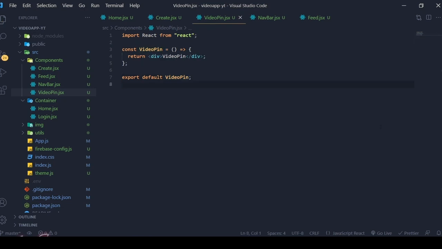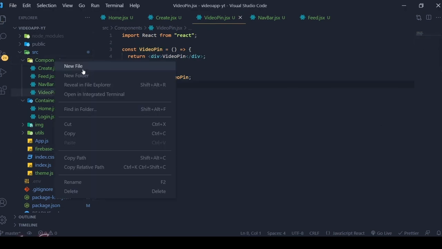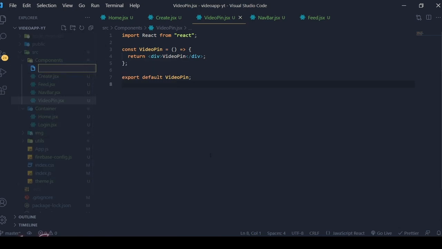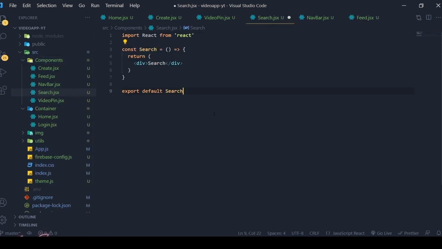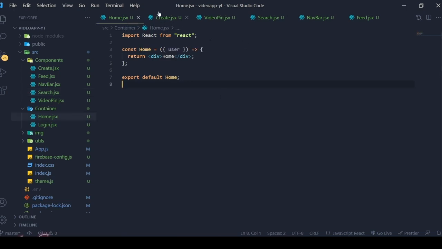Then we need to get search.jsx, rafce, search.jsx, save it. And along with that, for the time being, I hope this is enough. Later we will add them one by one.